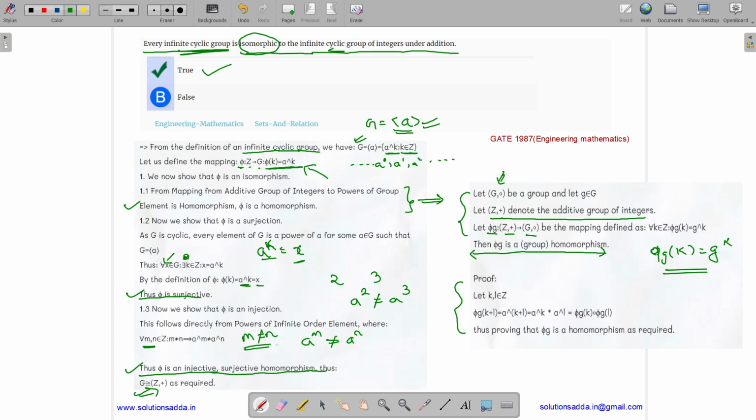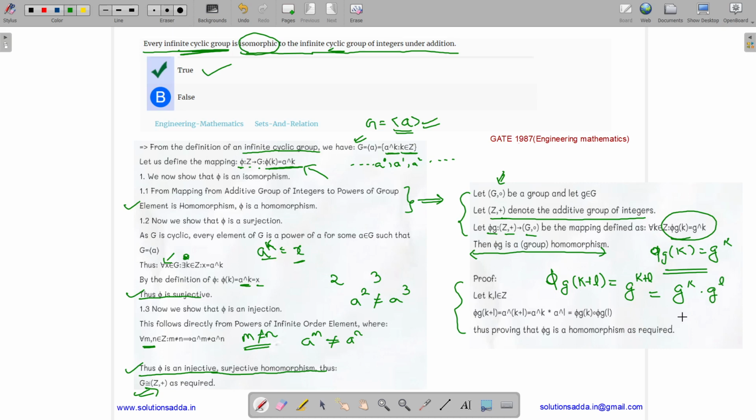So how will we prove that? Suppose we have two elements k and l belonging to integers. By this definition, phi of g of k plus l, according to the definition, is g to the power k plus l. And we can write it as g to the power k into g to the power l.